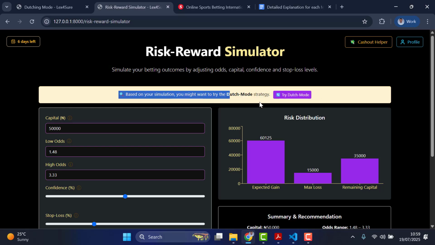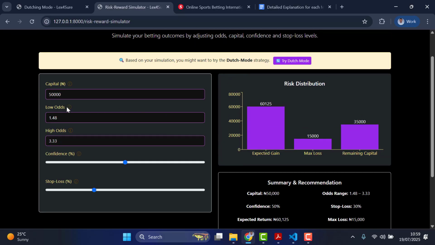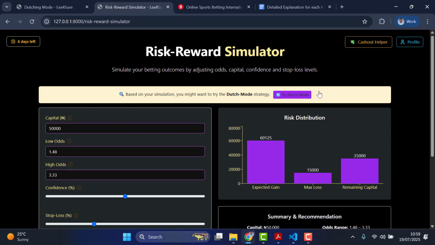So always watch this section. If you put in some stuff that doesn't tally with any strategy mode as good enough for it, it won't give you any information. But if you put some combinations that make sense, then it will suggest for you which modes suit which. You understand? All right. So currently, entering into here, we already have some default inputs, and right now it's already suggesting that for this input it will work best if you use the Dutch mode. So you can then try the Dutch mode and try inputting the stuff you inputted here to see how it's going to play.